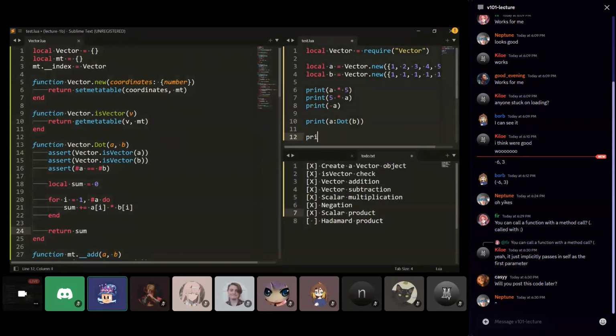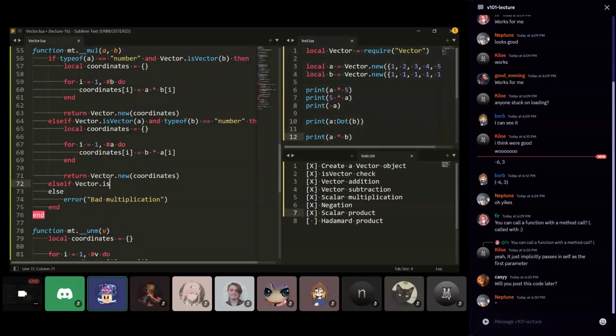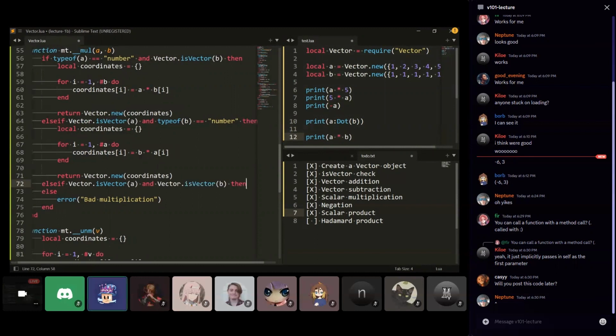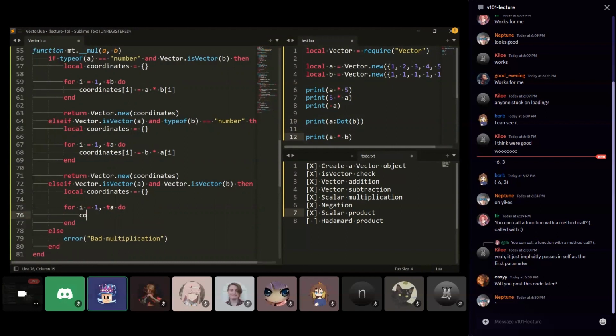This is what happens by default when you multiply two vectors in Roblox, when you do A times B. And now we've already programmed the functionality for multiplying by a scalar on the left and the right, and now we need to add a third option, which is for when we're multiplying two vectors. So if A is a vector and B is a vector, then we're going to do this Hadamard product. Once again, we're creating a new vector. We're going to loop through every index. And the ith coordinate is going to be A i times B i. And we're going to return a new vector.